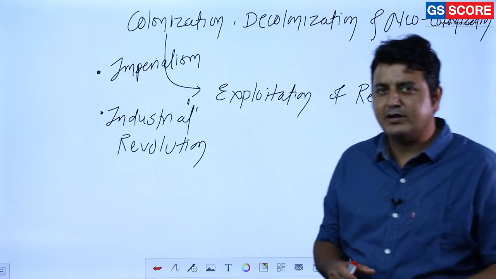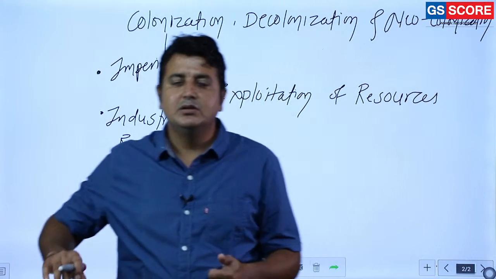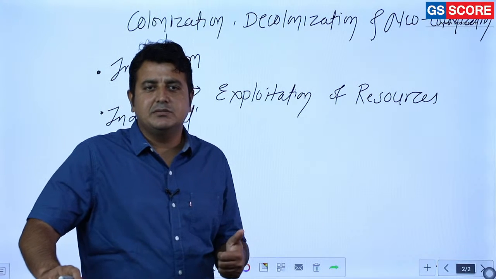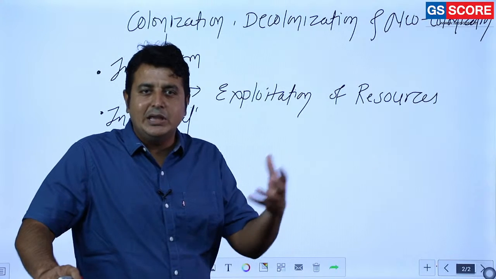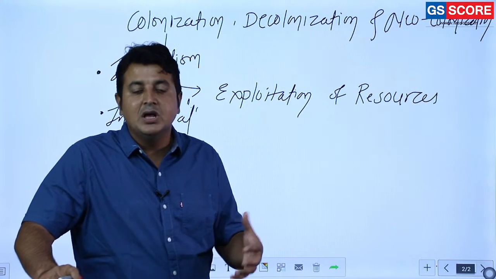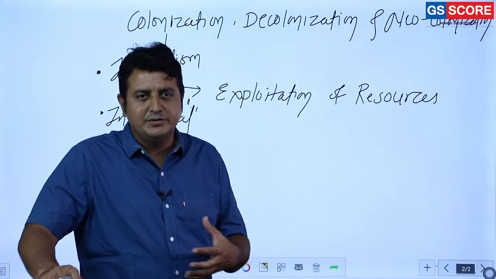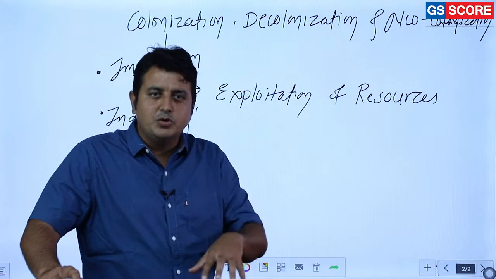Many other factors are also responsible. For example, trade routes were developed, and new areas and new continents were also discovered. Along with that, there was surplus population in the European continent and they wanted to migrate them.